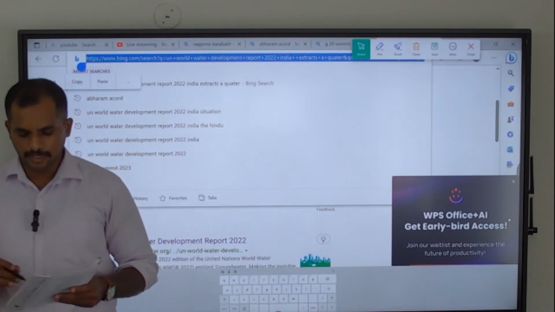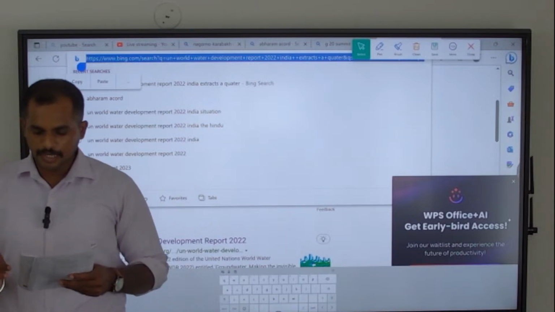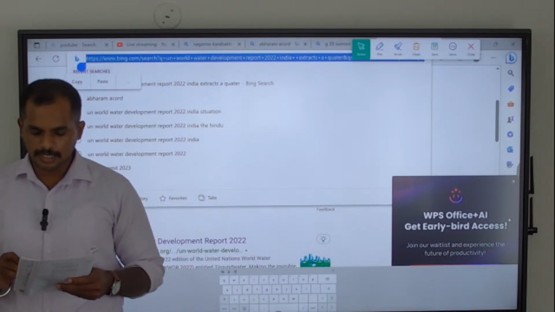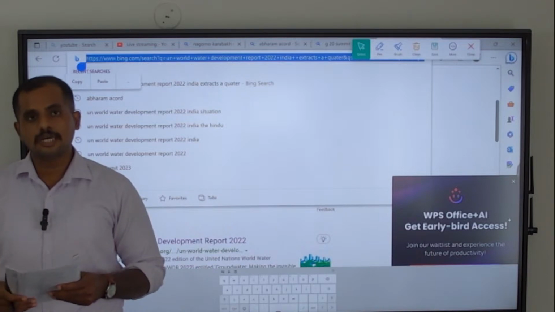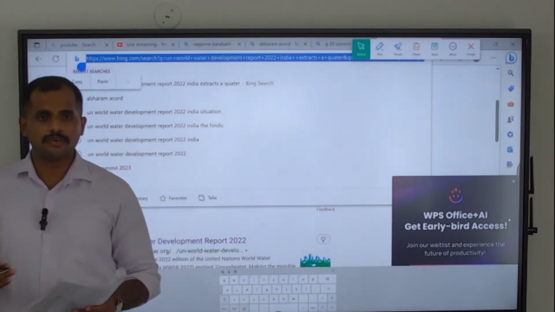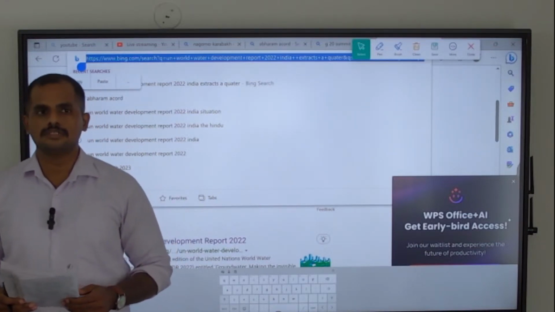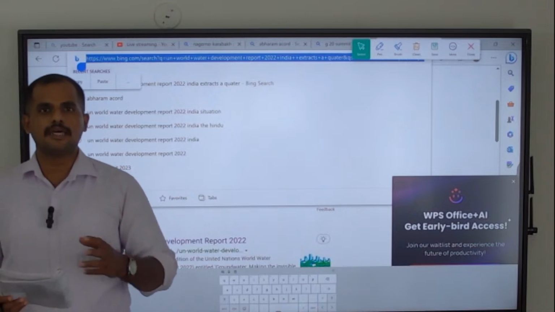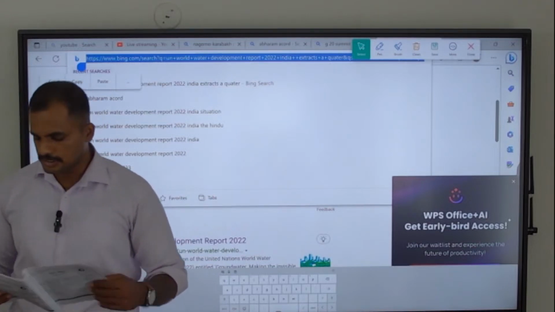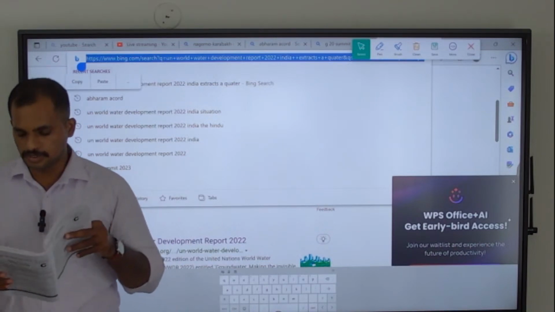So yes, the Biodiversity Management Committee has the important function of determining access and benefit sharing, and they also have the power to levy fees if anyone wants to access the biological resources which are under their control. Okay, both statements are correct. So the correct option is option C.